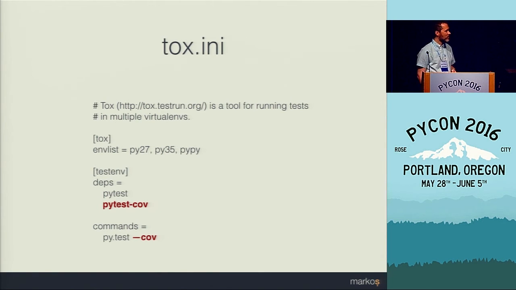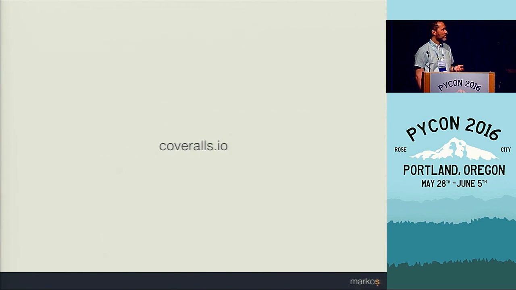And to do this with Tox, we need to add pytest-cov as a dependency, and we need to change the command to include the --cov parameter.